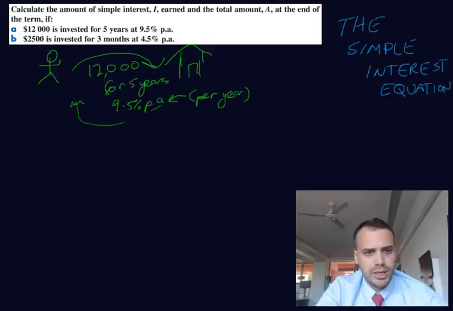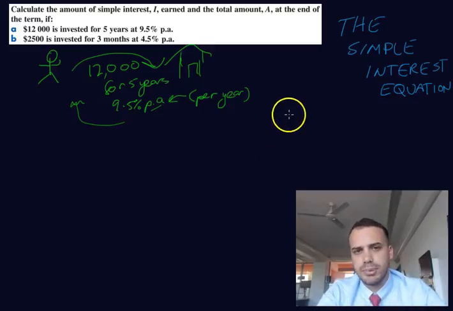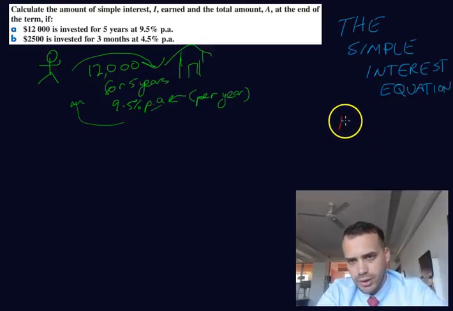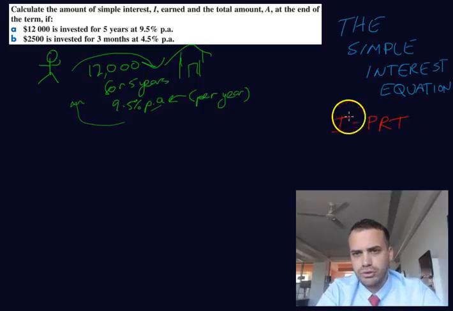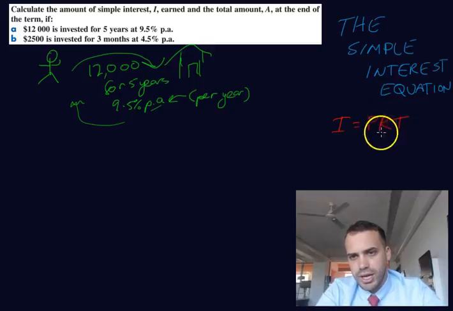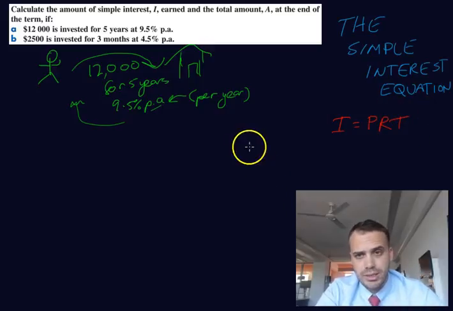Now, first of all, we're going to need our simple interest formula. You may have seen simple interest formulas that are slightly different to this in the past. I'm going to use this one. I equals P R T. Interest equals principal times the rate times the time. That's rate, interest rate, and that's time in years.